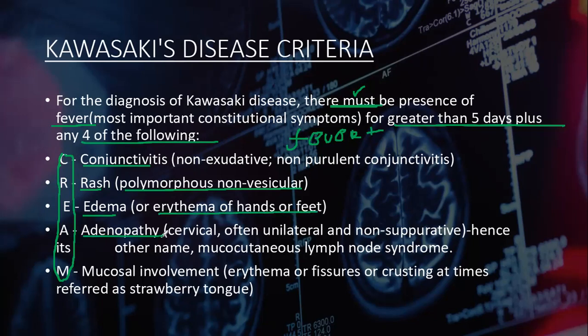Then adenopathy, cervical adenopathy, which is often unilateral and non-suppurative. So it will not be like that of scrofula, caused by Mycobacterium scrofulaceum. Due to this adenopathy, its other name is mucocutaneous lymph node syndrome.